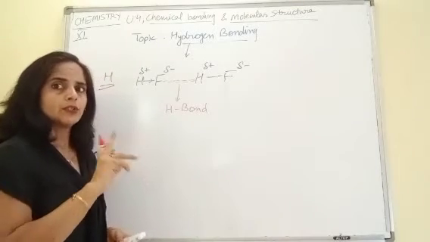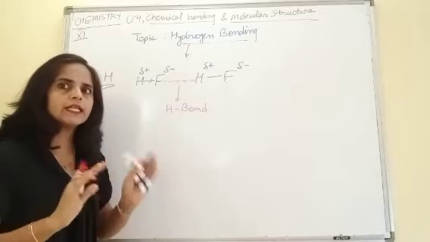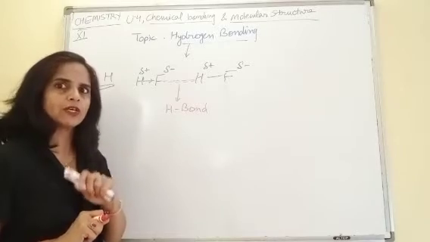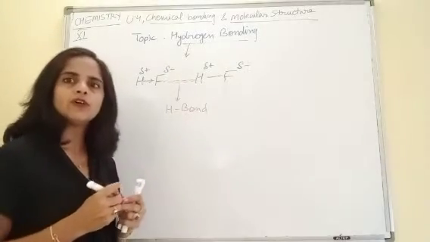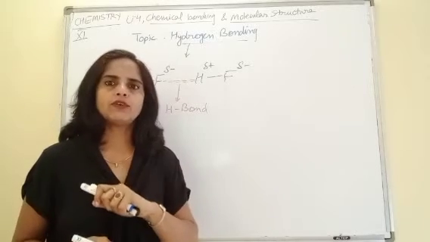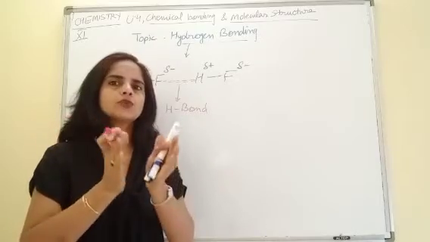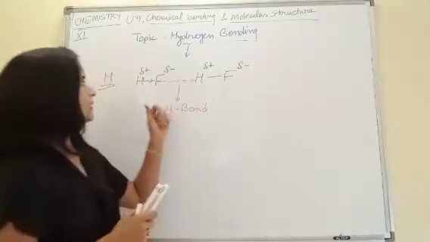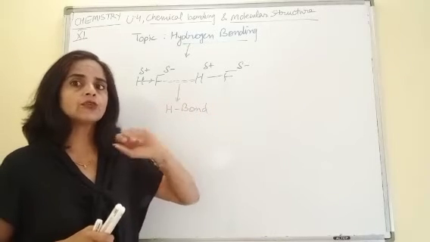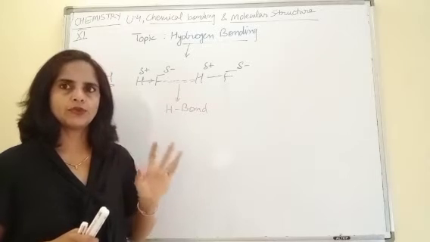But don't get confused. It's not a real bond. Although we are calling it a hydrogen bond, it's not a real bond. Why not real? Because it is neither formed by transference of electrons nor by sharing of electrons. This is simply formed due to weak force of attraction between the opposite poles. And as hydrogen is involved, that's why we call this a hydrogen bond.